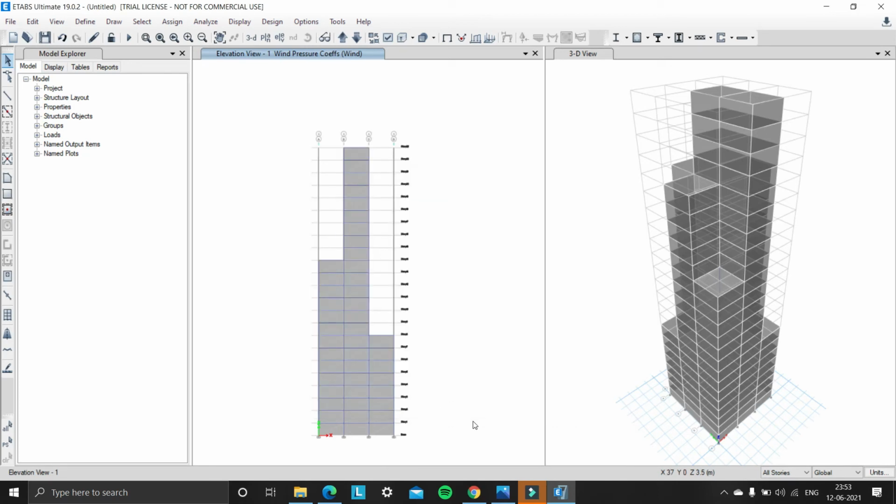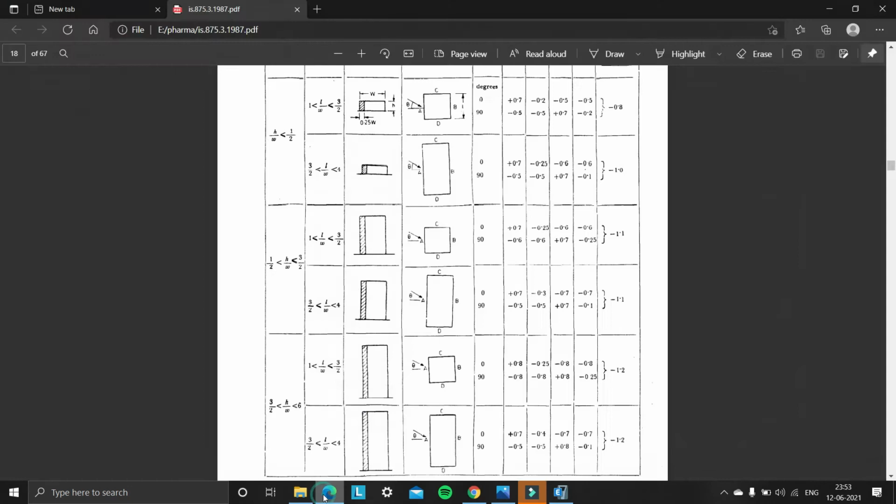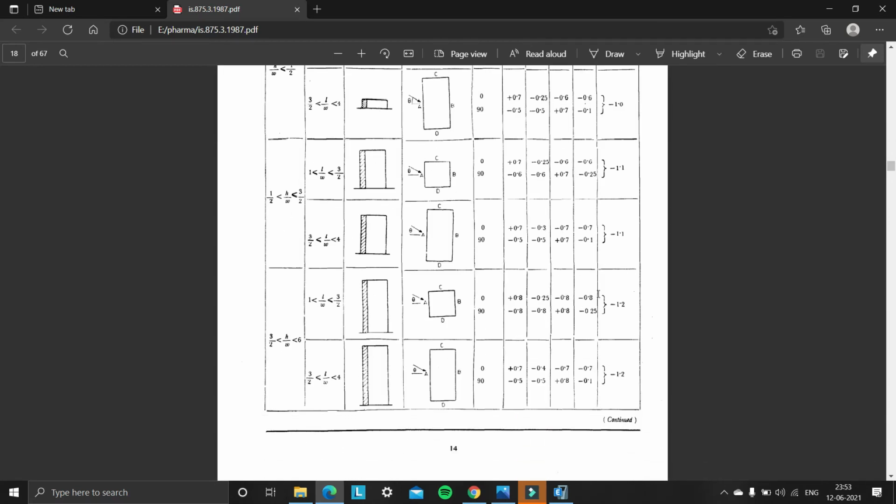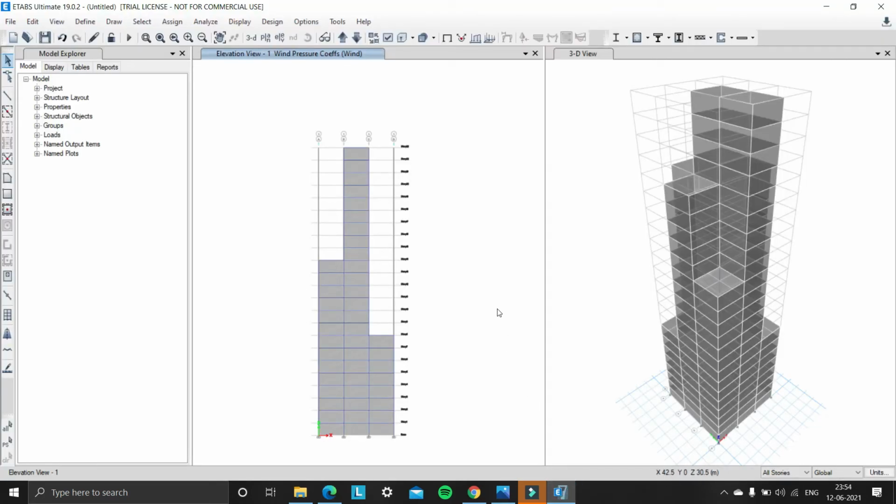So now we can easily compare sections 1 and 4 in this project to sections C and D in IS 875, and the pressure coefficients for C and D are -0.8, -0.8. So we are going to use -0.8 in sections 1, 2, 3, and 4, as some of the cladding shells in sections 1 and 4 are not present at the top stories, so we are going to apply in sections 2 and 3 as well. We need to select the cladding shells in sections 1, 2, 3, 4, and assign the wind pressure coefficient of -0.8.